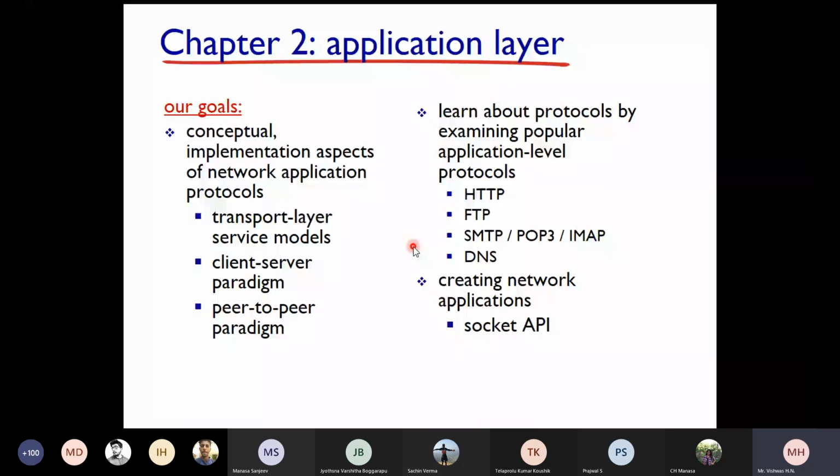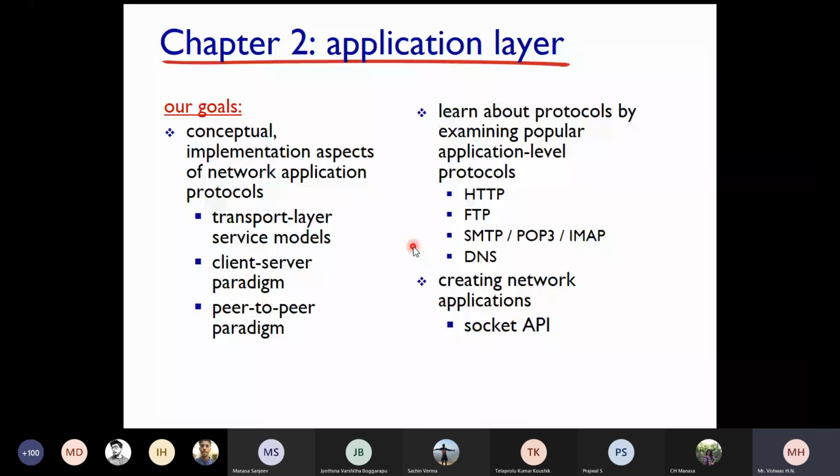Now, how do you differentiate between a client and a server? I think I have discussed it. What is the major difference between a client and a server? Have I discussed it? Yes, sir, you've discussed it. Okay, fine then, we will not discuss it again. We'll go ahead. That's about client server and peer-to-peer approaches.